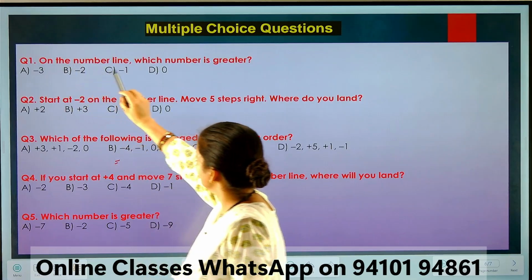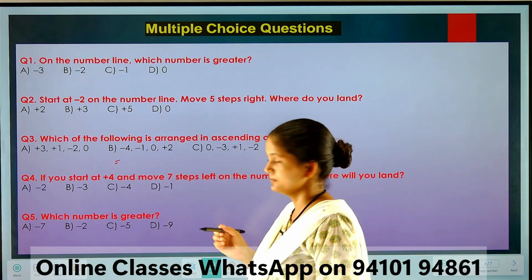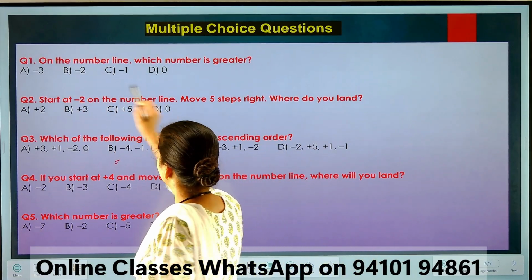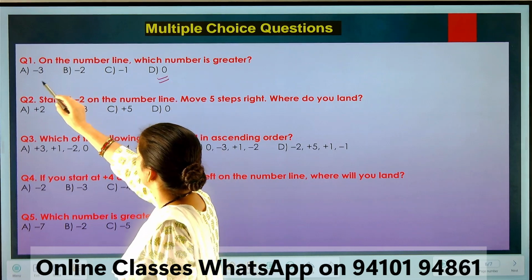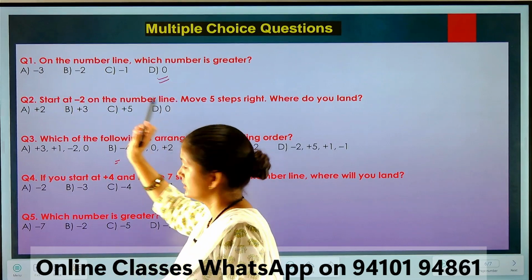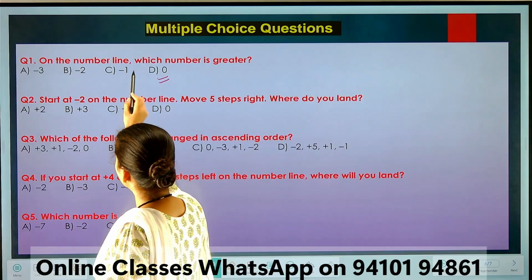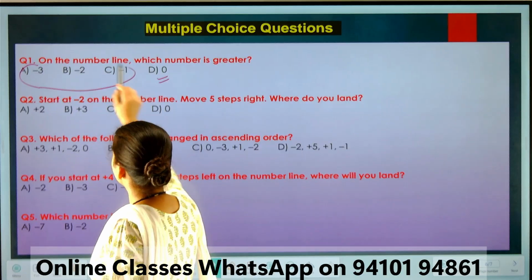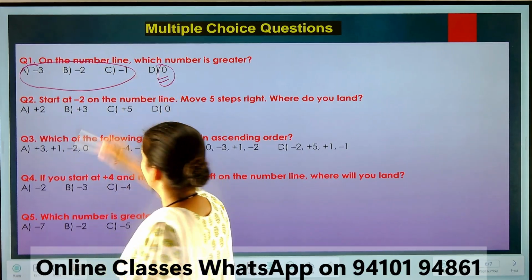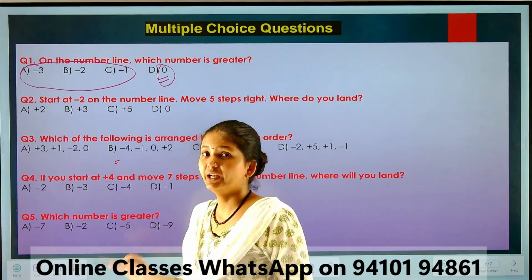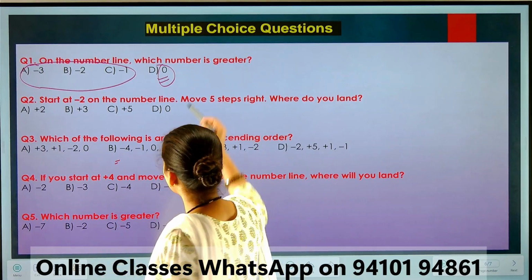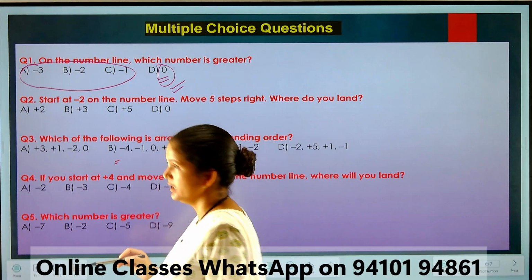First question is on the number line, which number is greater? So look here, all numbers. This is 0, minus 3, minus 2, minus 1. First thing you can easily understand, all are negative numbers. And this is 0, neutral. Means neutral value is greater than negative value. So that's why the correct option is D.